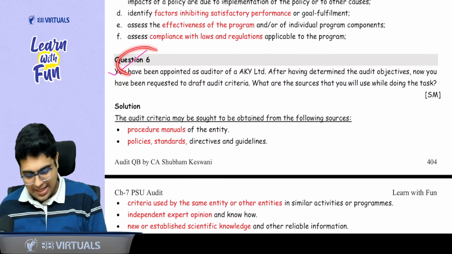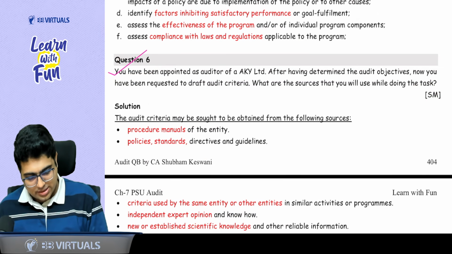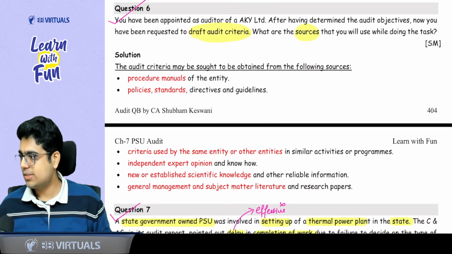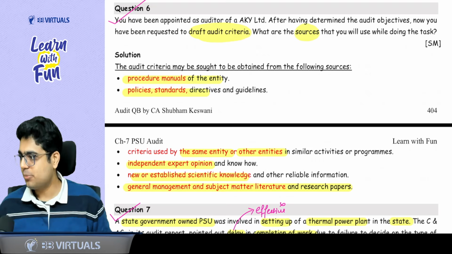Question 6 is a direct question of your study material. What are the sources? Sir, sources of what? Drafting the audit criteria. So the points of audit criteria that I taught you, same points are given. Procedure manuals, policy, same entity, other entity. Not able to understand, independent expert opinion. Then, sir, IIT, IIM, new or established scientific knowledge or management literature and research paper.